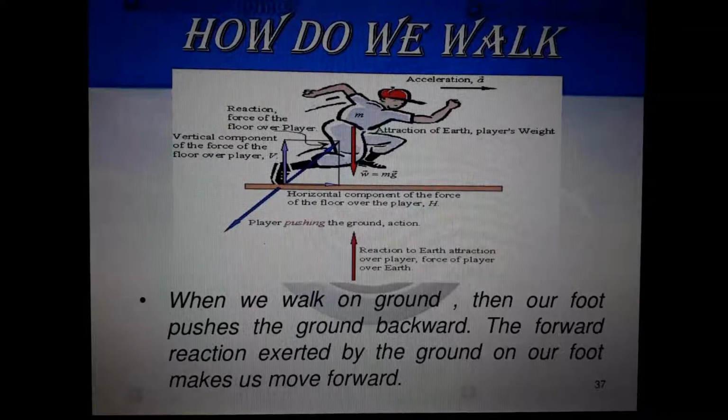Understand? Simply, if we are standing, what is happening? Our weight is on the ground. The ground is exerting an equal amount of force upward. That's why we are standing there. Otherwise, what will happen? We will go down. In the case of water, can we stand on water?